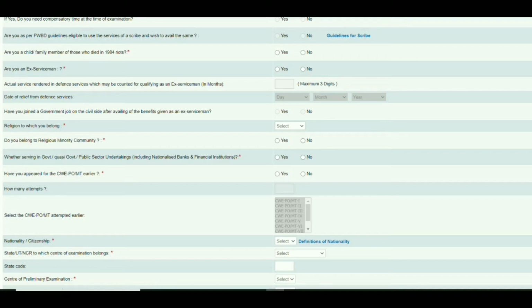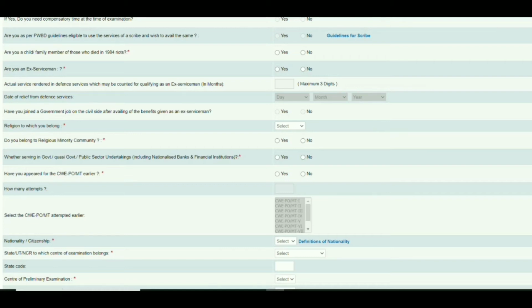If you attempted it last year, you have to enter that particular exam date. This exam is CWE PO/MT 10th. Earlier we have had a total of 9 attempts. If you are from any other attempt, enter your particular attempt.